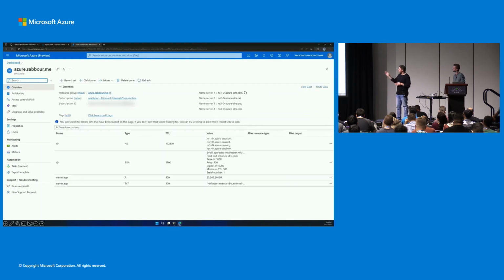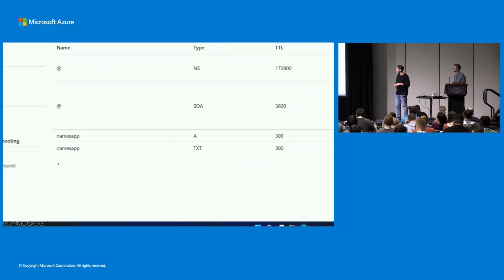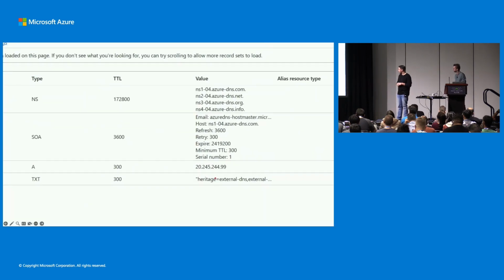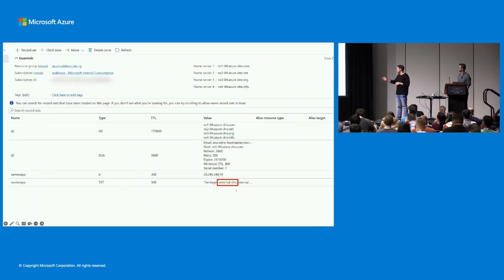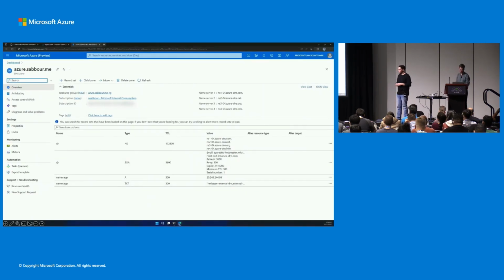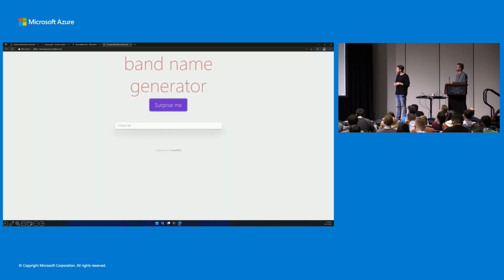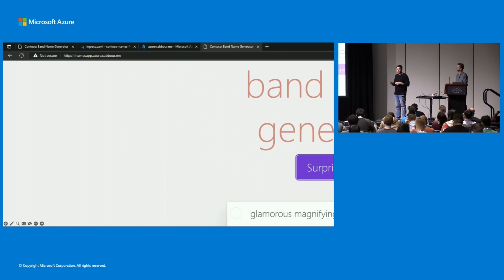And so we go back to our Azure portal here and go into our DNS records, and we'll see a brand new automatically generated names app A record for us. And so we can go over there and grab essentially the DNS name if we want to go see our live service. And so we grab that name there, and we want to head back to our browser, paste that name into the browser, and we can go check out what's happening with our service now with an actual DNS set up. So we paste that in, and now we see that our service is actually protected with HTTPS.